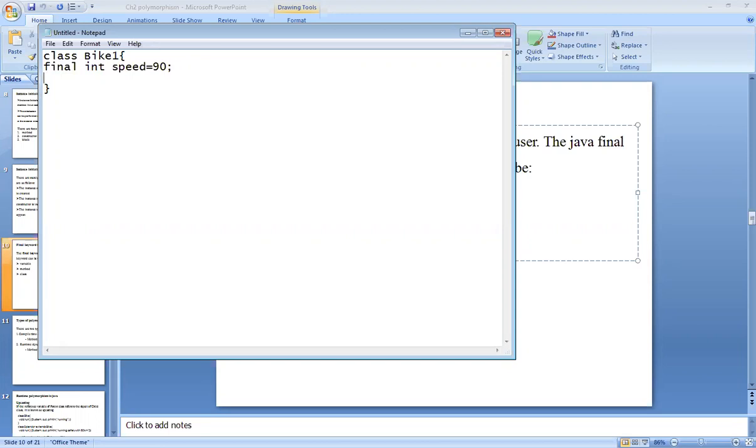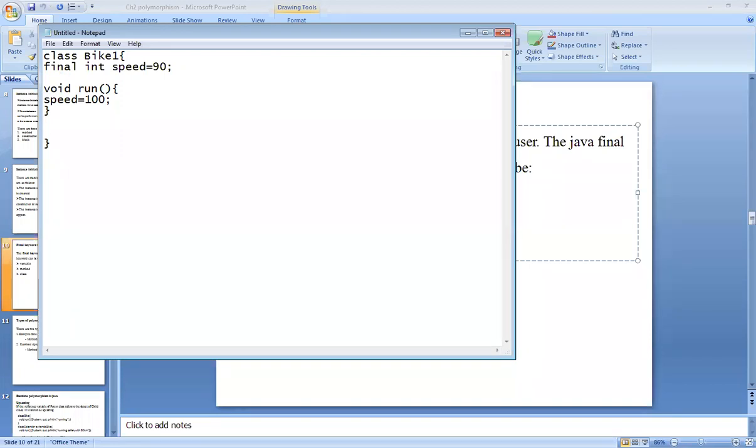Now I will create a method inside it, void run. Then I am trying to change its value as a 100, not more than that. I have taken very simple, that is 100.